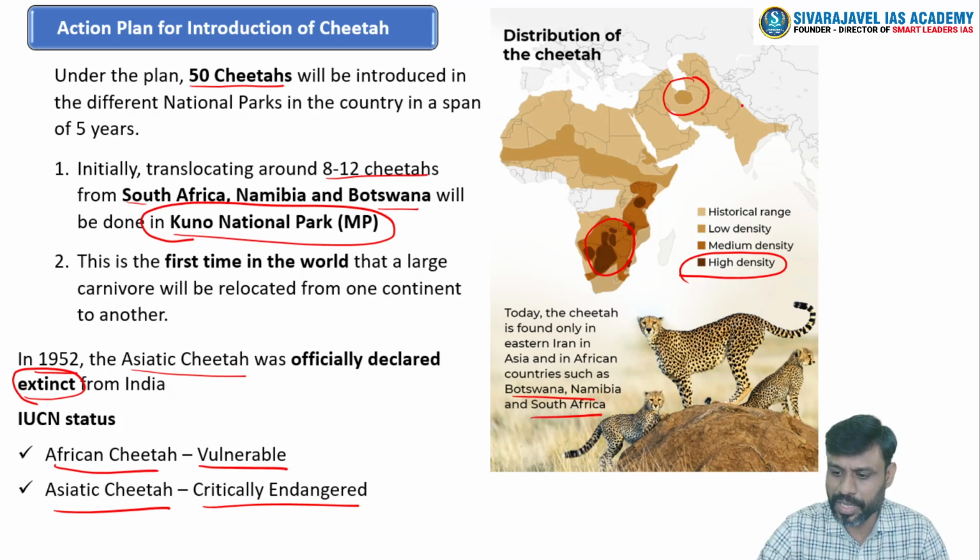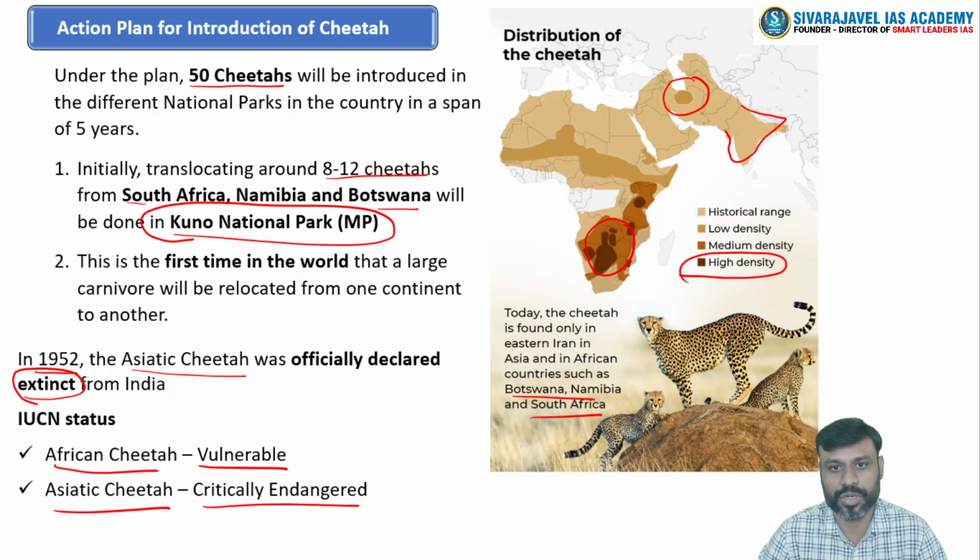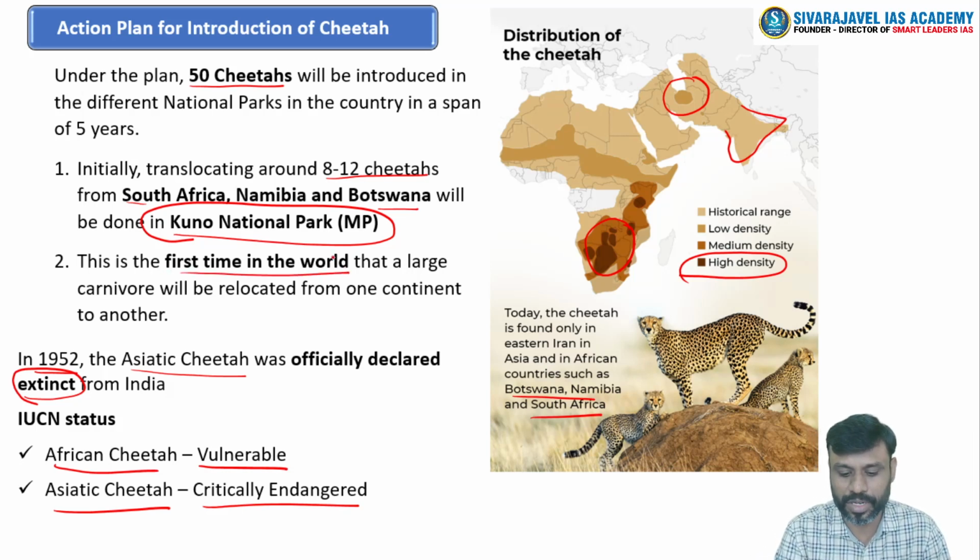Previously almost the entire region of India was known for the population of cheetah, so naturally it may be suitable for cheetahs to exist here, right? On that plan we are trying to introduce these cheetahs into India, right? If it happens in the near future, it will be the first time in the world that a large carnivore will be translocated from one continent to another continent, right?